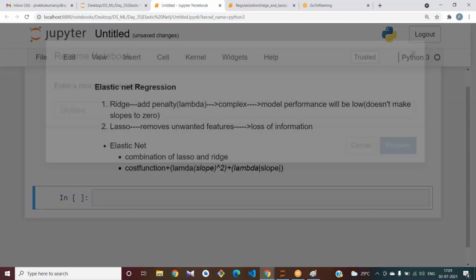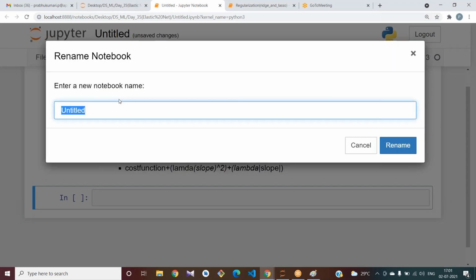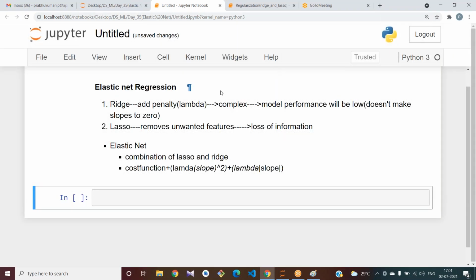Okay, let us try to apply the same data set, the Boston data set. All of you try to apply the Boston data set. From the same linear model, you try to provide the elastic net. This procedure is the same. Try to do that. In today's class, all the work is yours only.